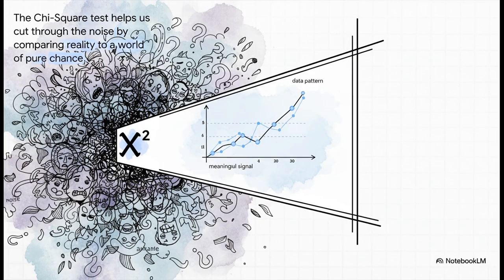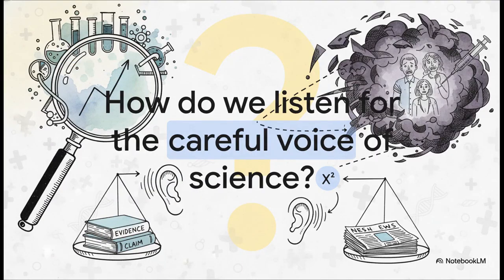And that right there is the real beauty of a tool like the chi-square test. It gives us a tough, mathematical way to get past scary stories and gut feelings. It lets us check if a pattern we think we see is a real, meaningful signal or if it's just random noise. So in the end, this isn't just a math lesson. It's about learning to hear the difference between a loud, confident claim and a quiet, careful conclusion. It's about learning how to find the real signal in a world that is full of noise.